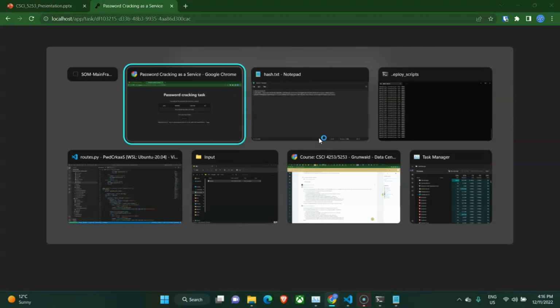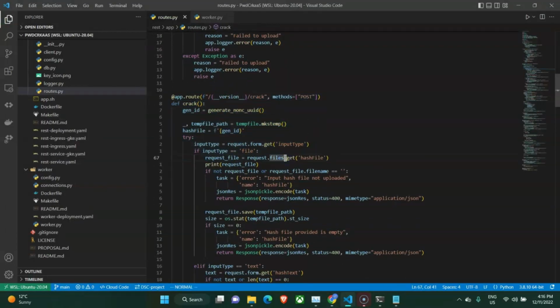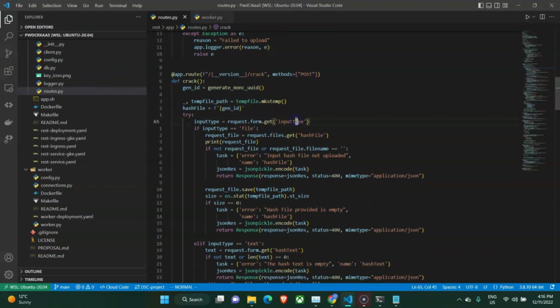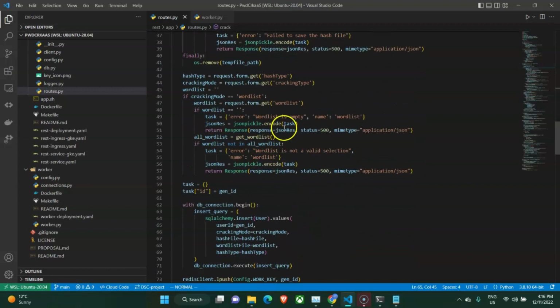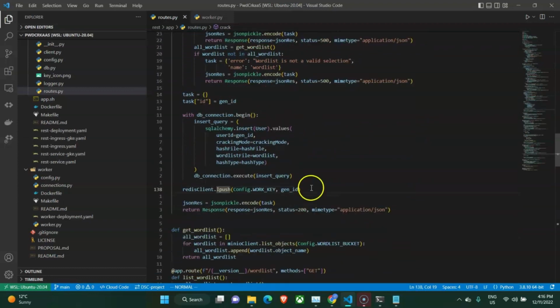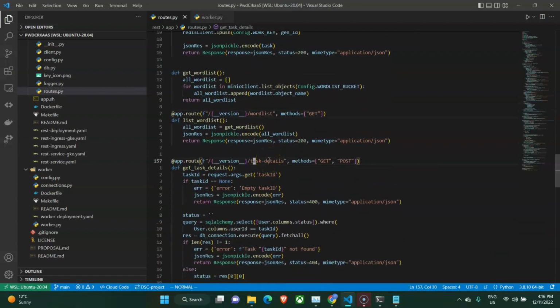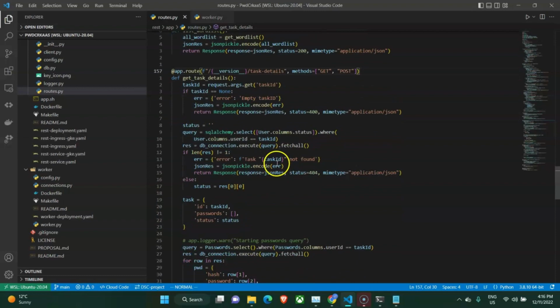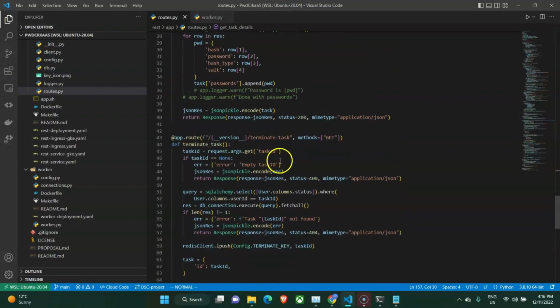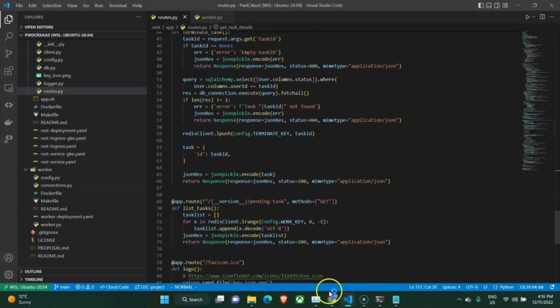What has happened in the backend is we have already hit the crack endpoint that you see over here. In the crack endpoint, we generate a UID and start a task. We also do some checks on the input, whether it's valid. Once it's valid, we send the task to the worker using a message queue. You can see we have other APIs also: to get all the word lists, to get the task details, like pending or completed, and terminate APIs for when you click the terminate button. So these are the set of functionalities we have.